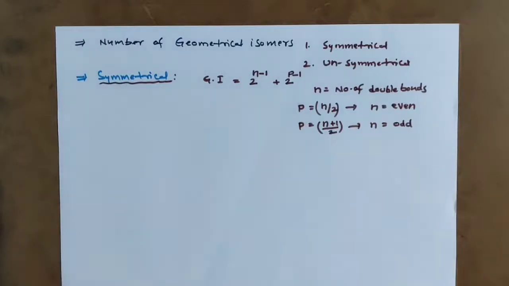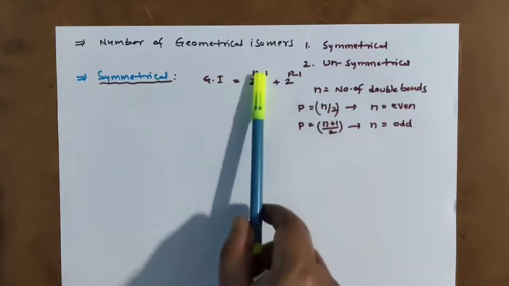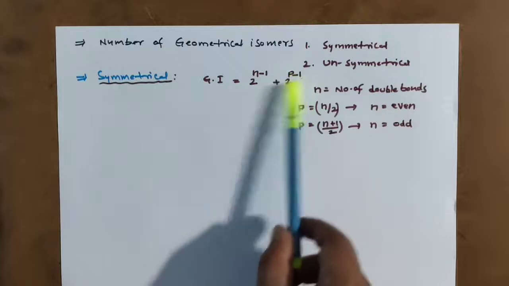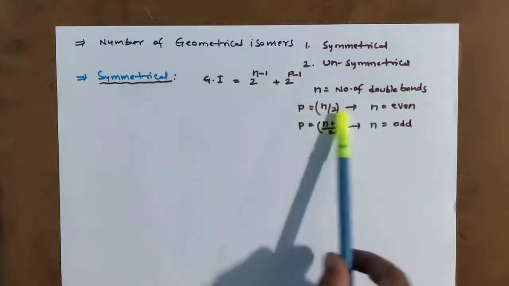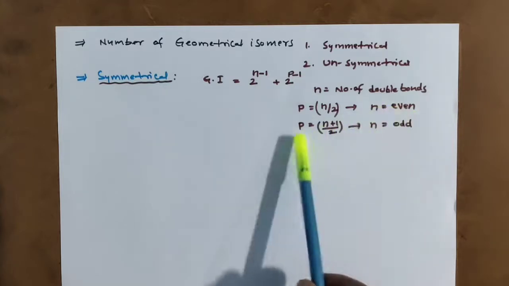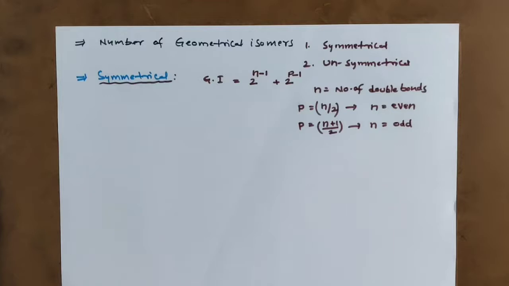This is the condition you have to remember. Number of geometrical isomers in a symmetrical compound is 2 power n minus 1 plus 2 power p minus 1, where n is the number of double bonds, p is n by 2 if double bonds are even, and p is n plus 1 by 2 when n is odd.